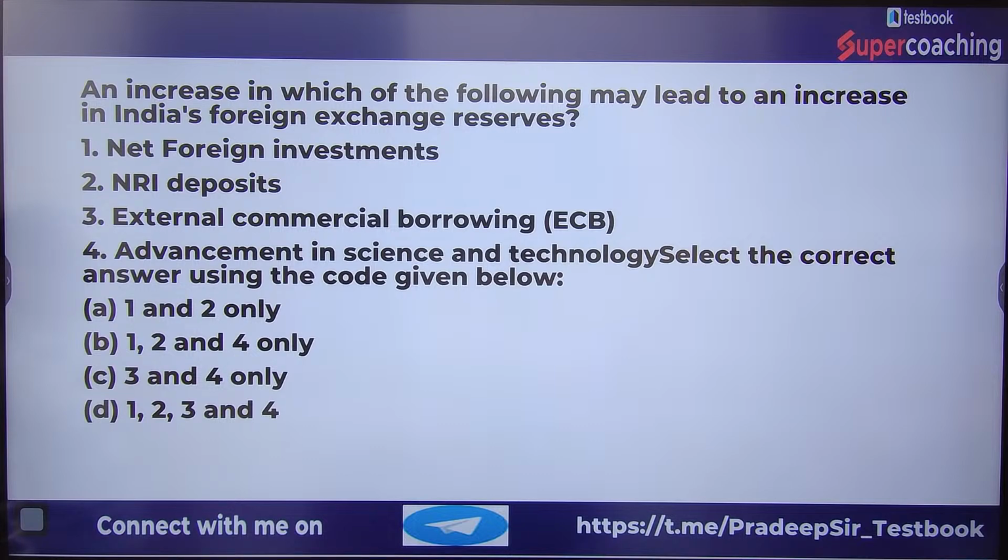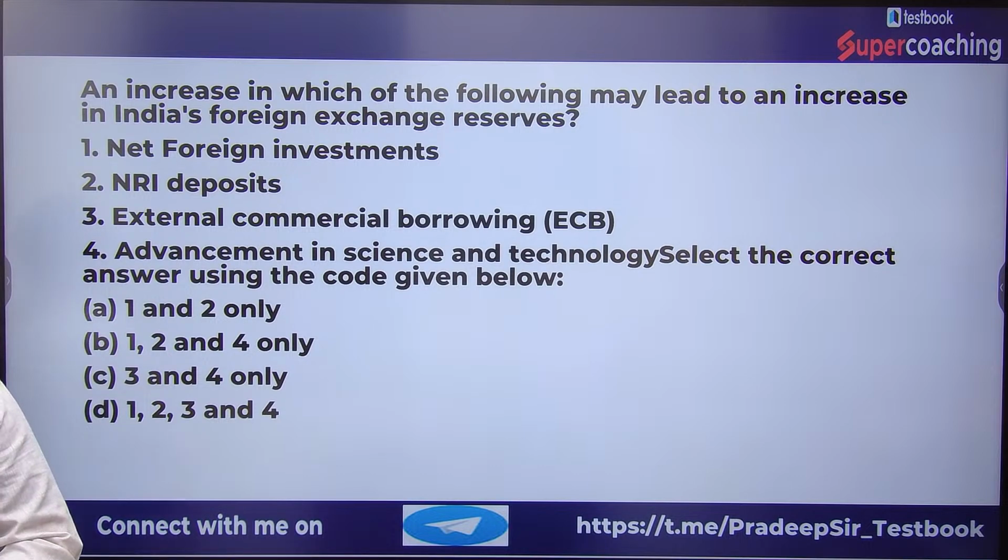Rishabh, wrong, dear. They are asking which increase may lead to an increase in India's foreign exchange reserves. That means how India can get more and more forex. So we have to talk about the case of capital account or the case of current account. What can be the sources for an increase in forex on current account, as well as on capital account? So we have to focus on that.